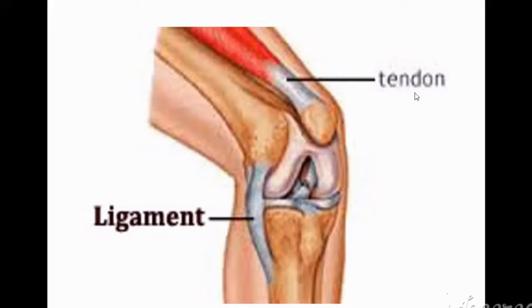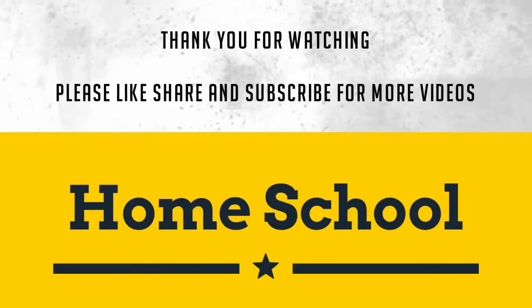Remember, guys, tendon is a connective tissue that connects muscle to bone. Ligament is the connective tissue that connects bone to bone. So this is the difference between ligament and tendon, guys. Very, very, very important. Ligaments are actually quite flexible, but tendons are not flexible. Remember this point.